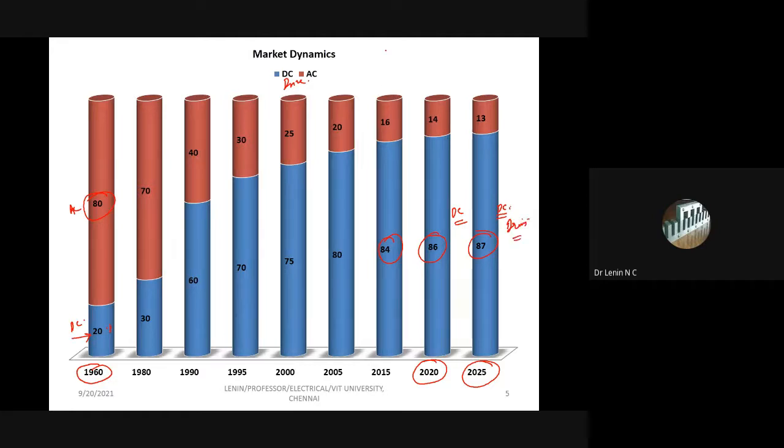Because people are talking about a 48 volt DC system, 110 volt DC systems, right? And HVDC systems. Once all this comes into the picture, then obviously this is going to rule our flow. So this is the market dynamics at present that people are expecting in drive systems.